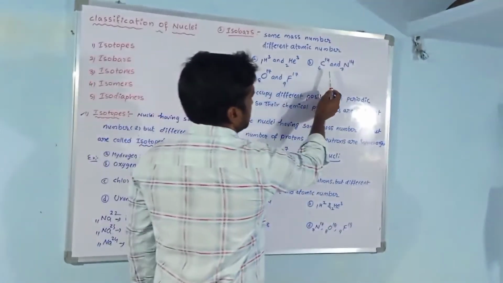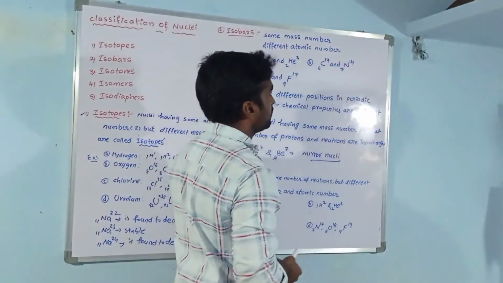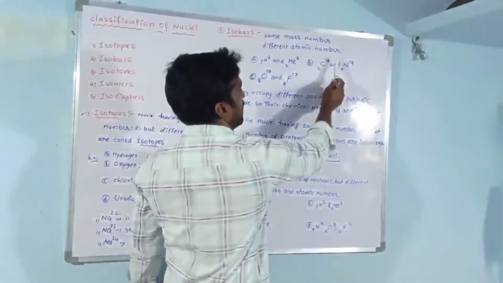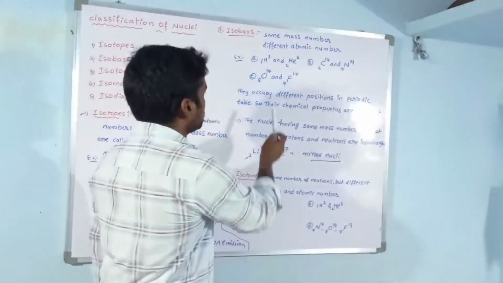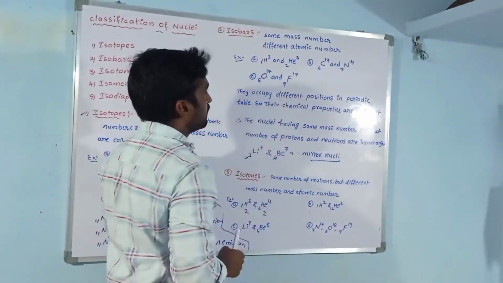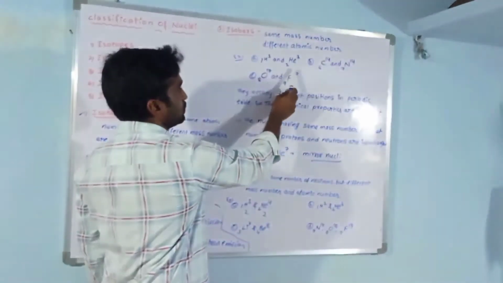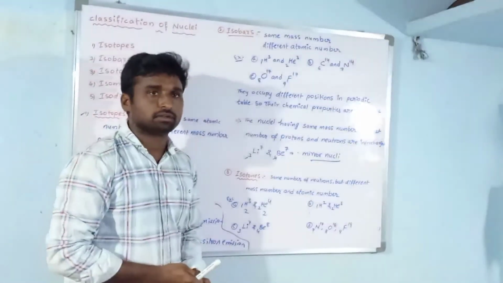Next, carbon 6-14 and nitrogen 7-14: mass numbers are the same but atomic numbers are different. Next, oxygen 8-17 and fluorine 9-17: again the mass numbers are the same but atomic numbers are different.